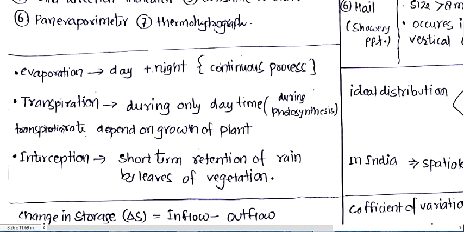Actually I am mentioning the daytime here because during the light there is a reaction in the plants, which, as you are all aware, is photosynthesis. जब जब photosynthesis होगा तब तब transpiration होगा, and transpiration depends on the growth of plant.